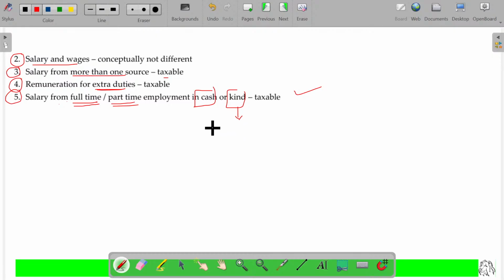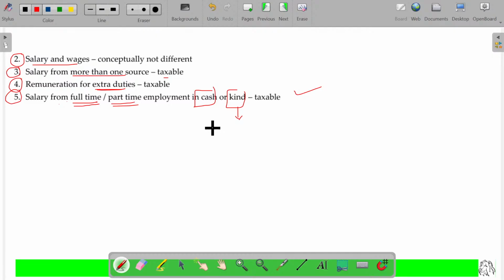If I'm getting a free residential house to stay, the benefit of the worth of staying will also be considered as salary only. You have to monetize this, convert it to a money value, and it will be your salary and taxable. If I'm given free house quarters to stay, the usual price we would charge if it is let out to outside is maybe 15,000 rupees.